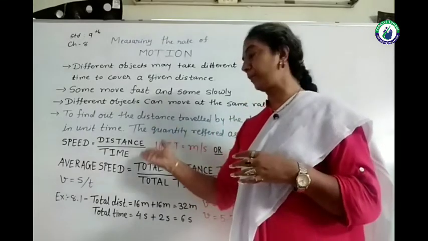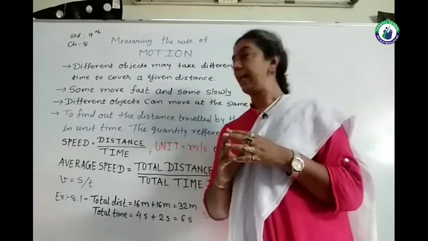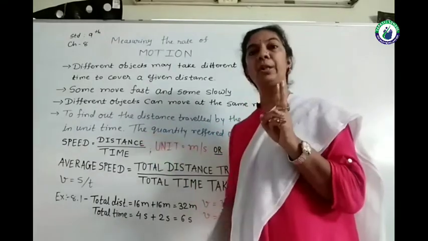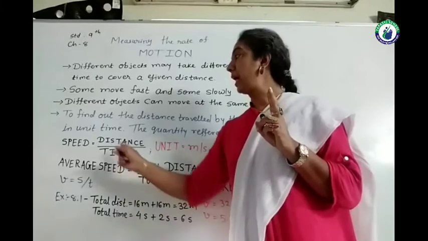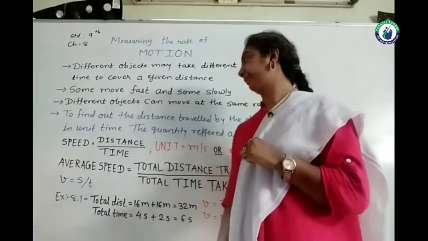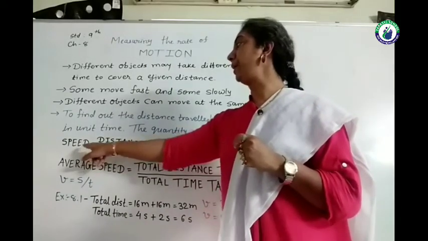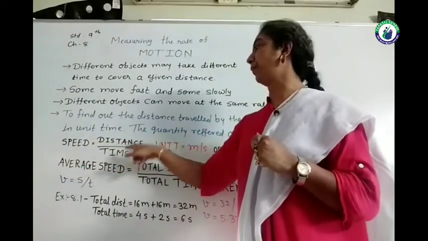So distance we can measure, time we can measure, and with the help of these two quantities, we are deriving the new quantity, that is speed. So we are getting the formula speed equals distance upon time.